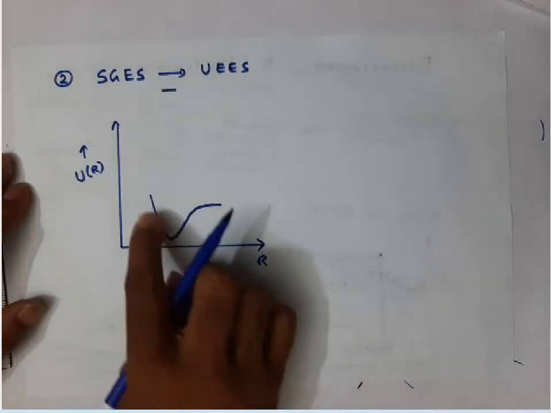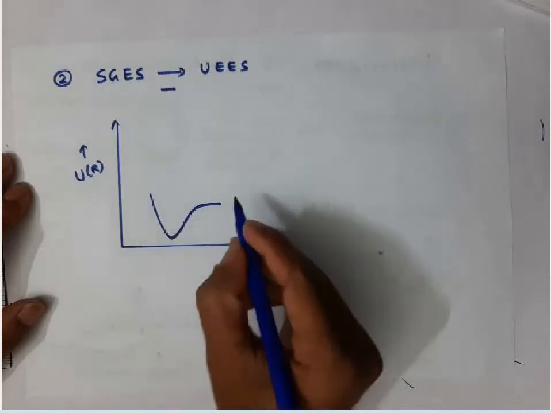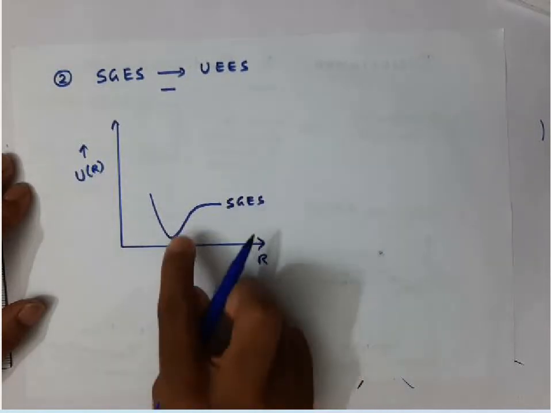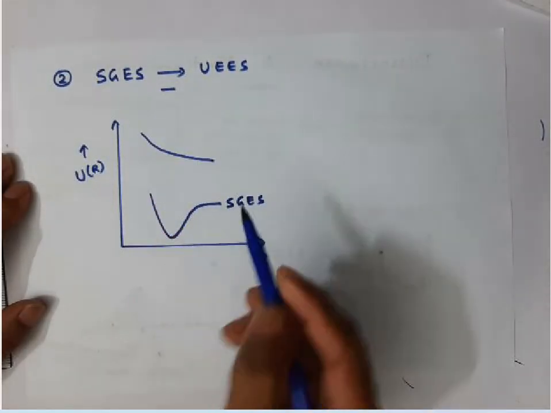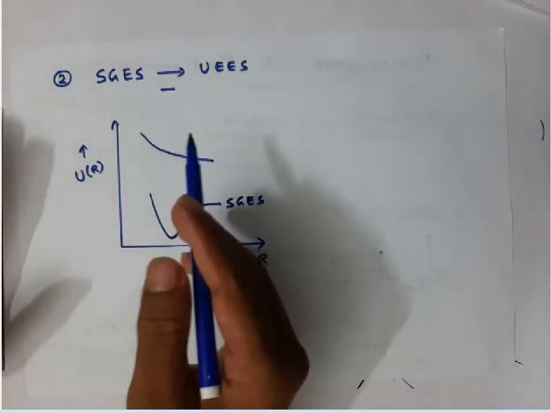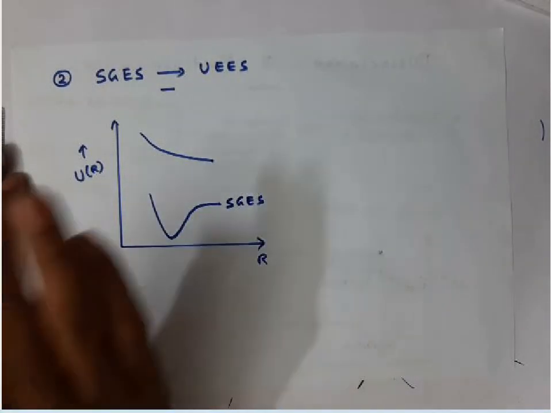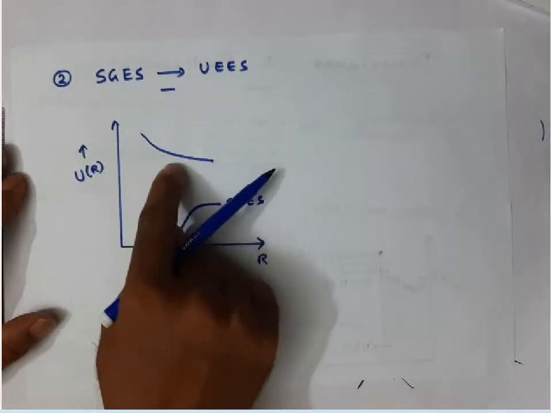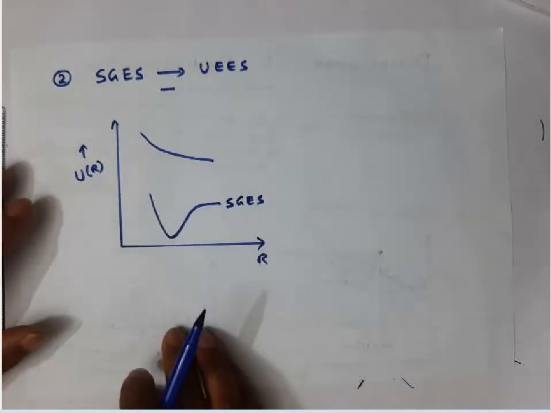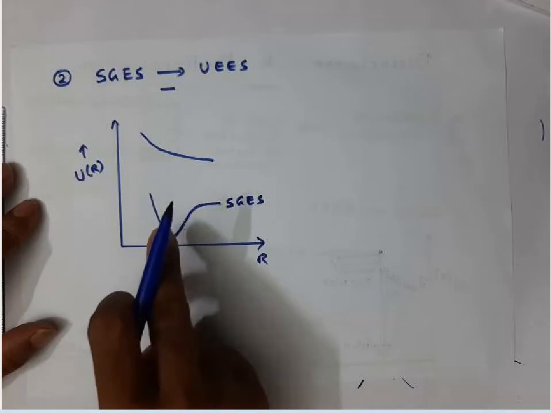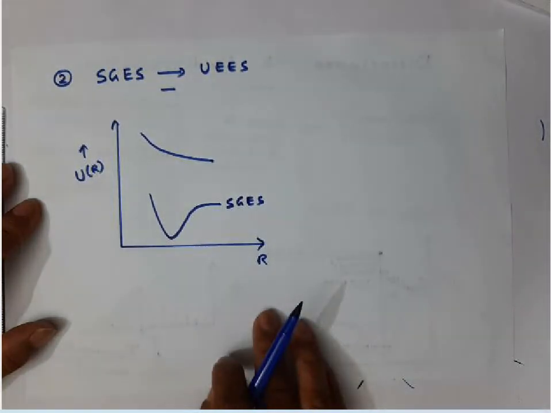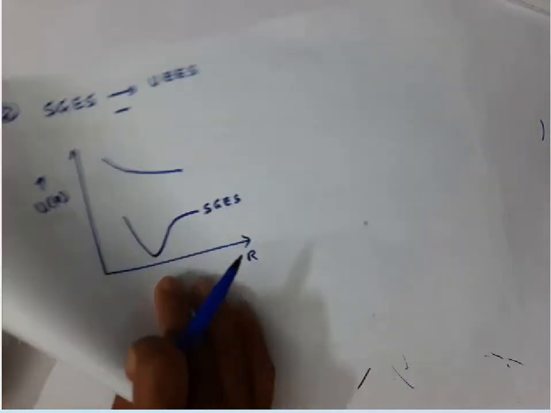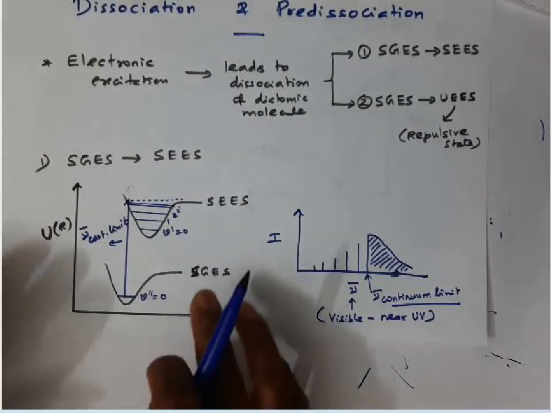Now listen, this curve has a minimum, so it is stable. It's a stable ground electronic state. Suppose the excited state is an unstable state. If an electronic state is unstable, it does not contain any minimum. There is no minimum at all. That means whenever excitation takes place from a stable electronic state to an unstable state, the molecule will decompose.